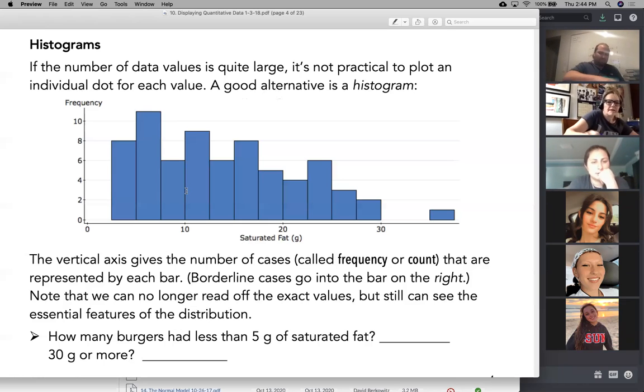So in our class, left. Wow, okay, so right here, borderline cases go to the bar on the right. It's literally in front of you, but thanks for playing anyway. Okay, sorry. So I forgive you.